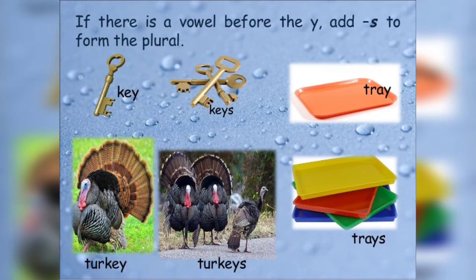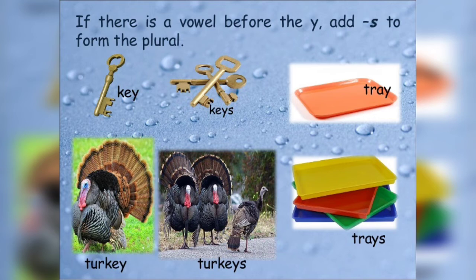If there is a vowel before the y, add s to form the plural. You can see in the following example, key. There is an e before y, so that's why keys. Turkey, again e is there before y, that is a vowel, that's why it is turkeys.